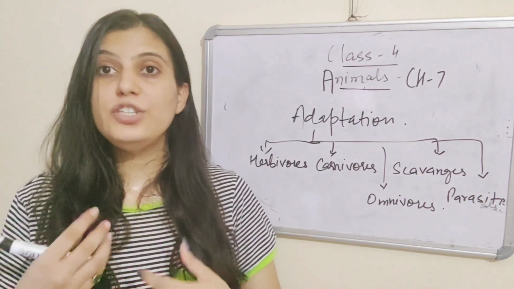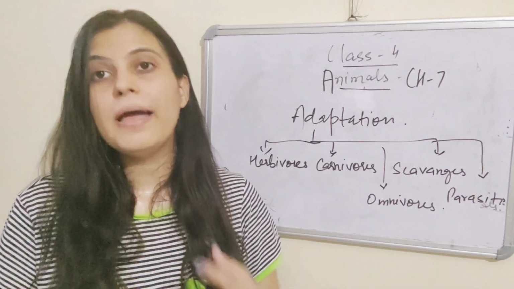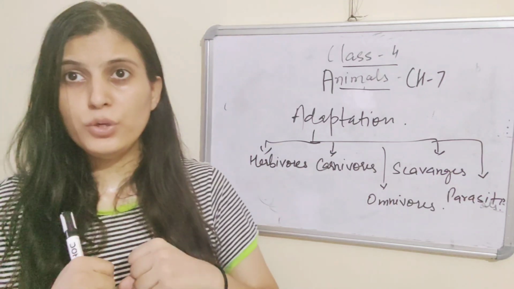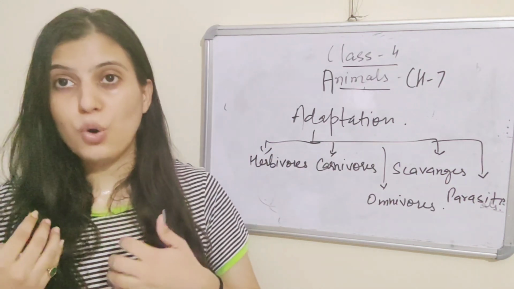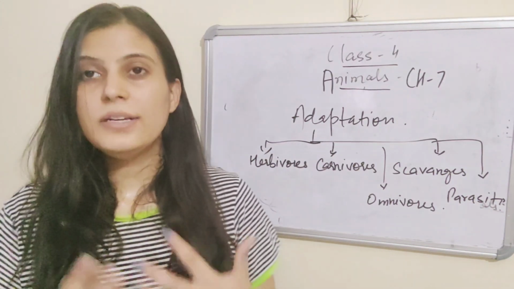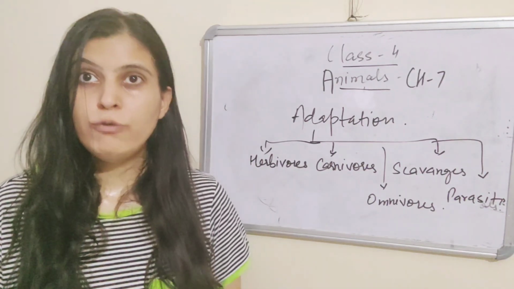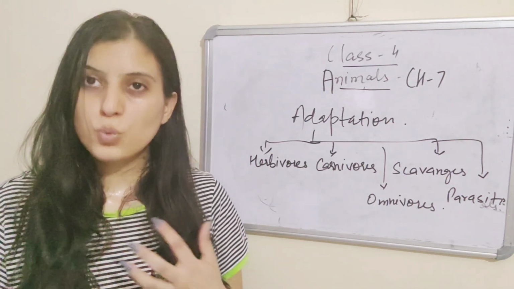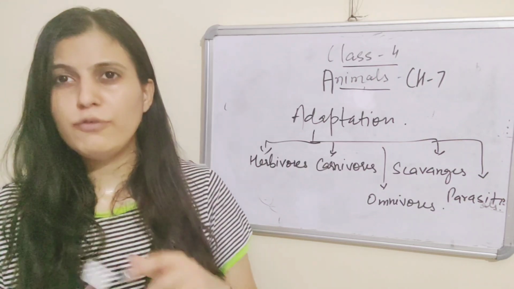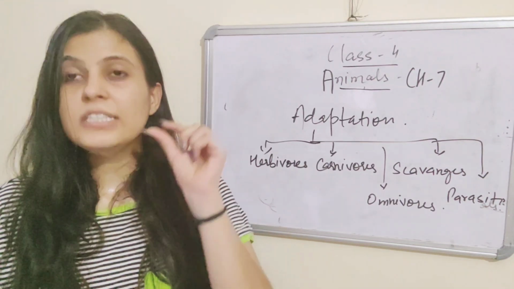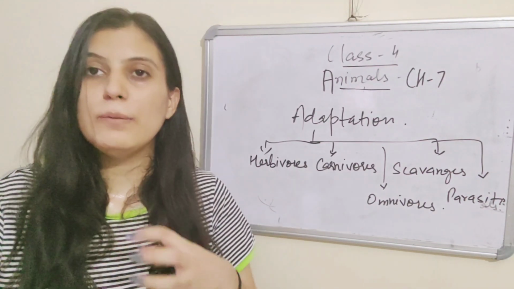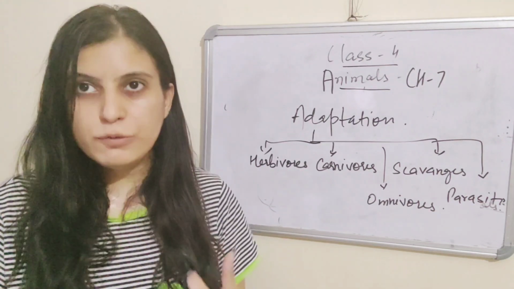They have very sharp teeth in front and very strong and broad teeth at the back of their jaw, which helps them in grinding and chewing the food. You have also seen that squirrels have a different shape of teeth. Their front teeth are razor shaped, which helps them to bite and gnaw the food.